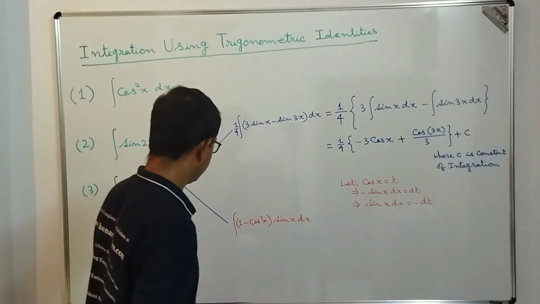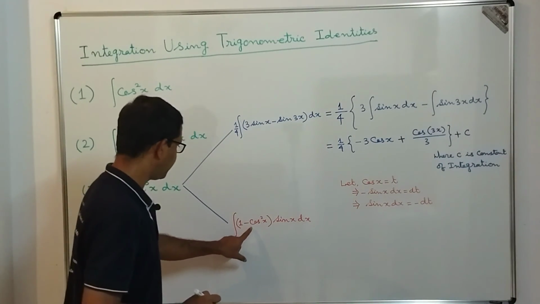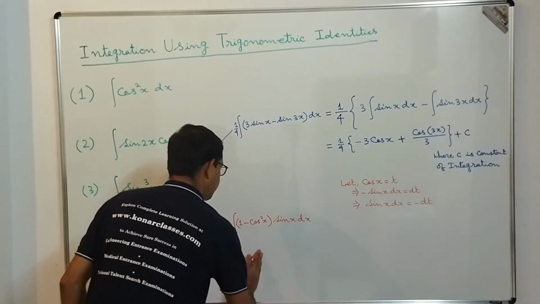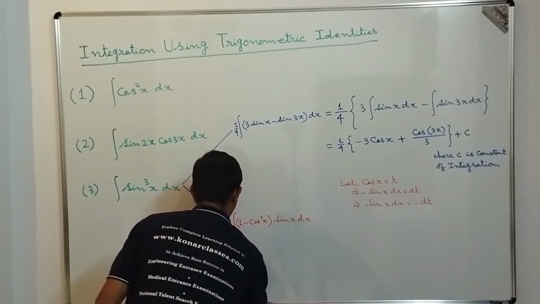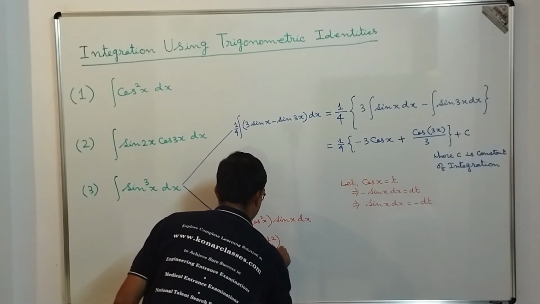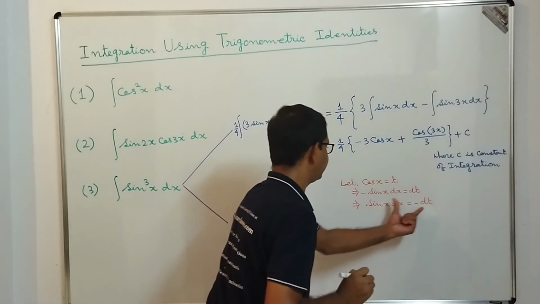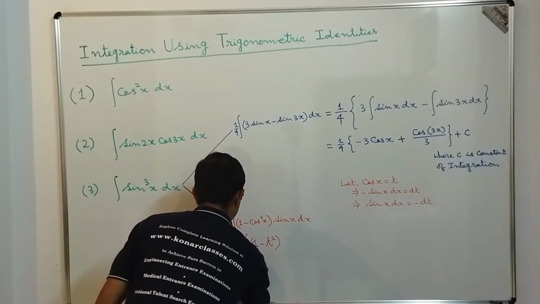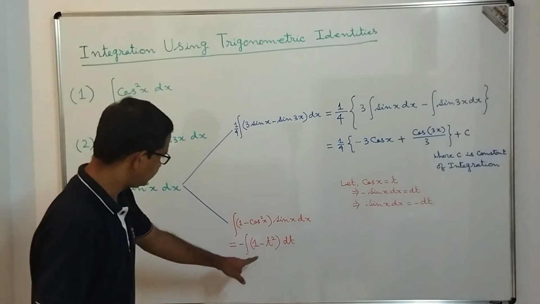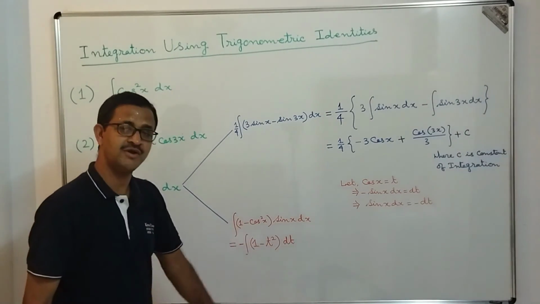Okay, so then what we are going to get? 1 minus cos square x, that means 1 minus t square. So what we are going to get here, dear students? This is equal to integration 1 minus t square into sin x dx, which is minus dt. So that means we can put minus and dt. That implies this is equal to integration of t square minus 1 dt.